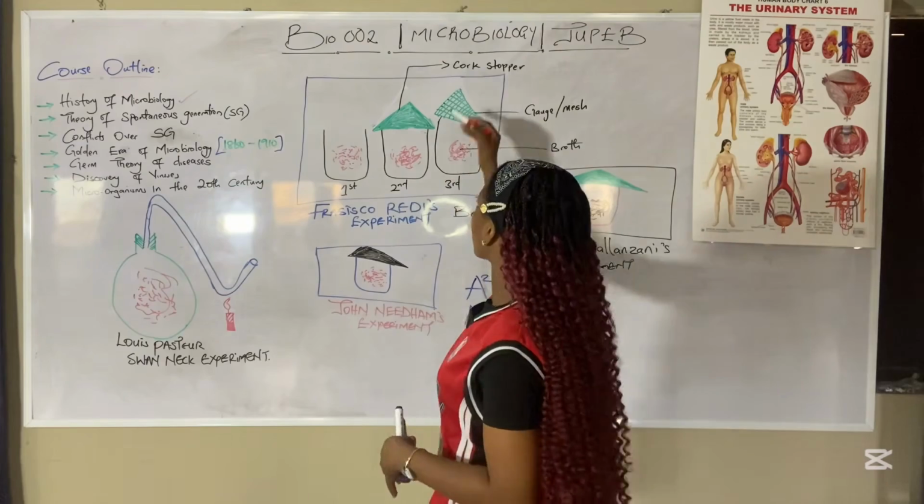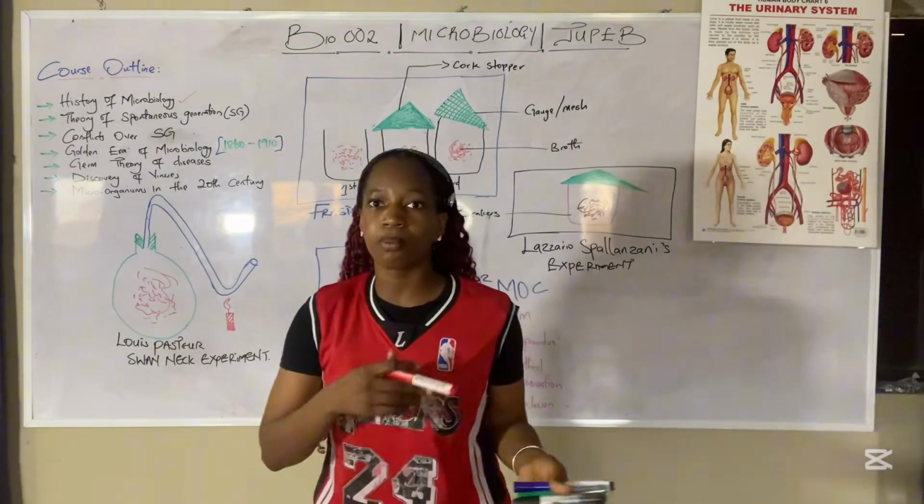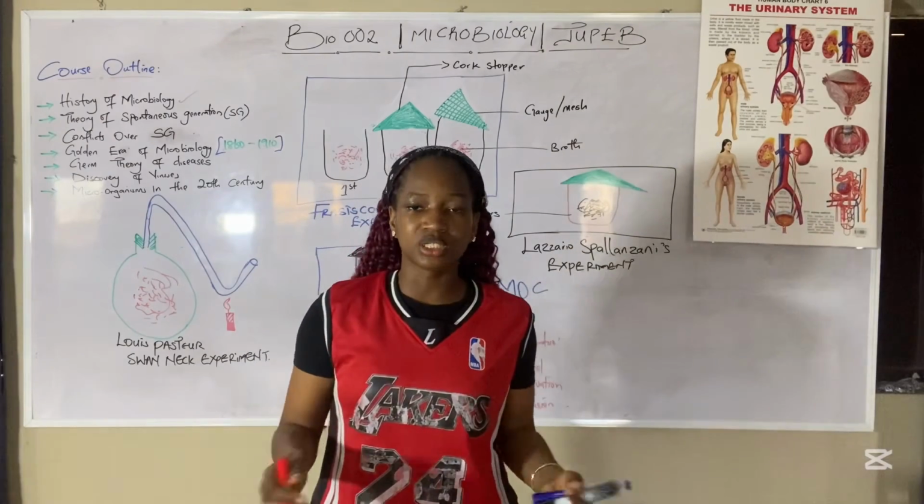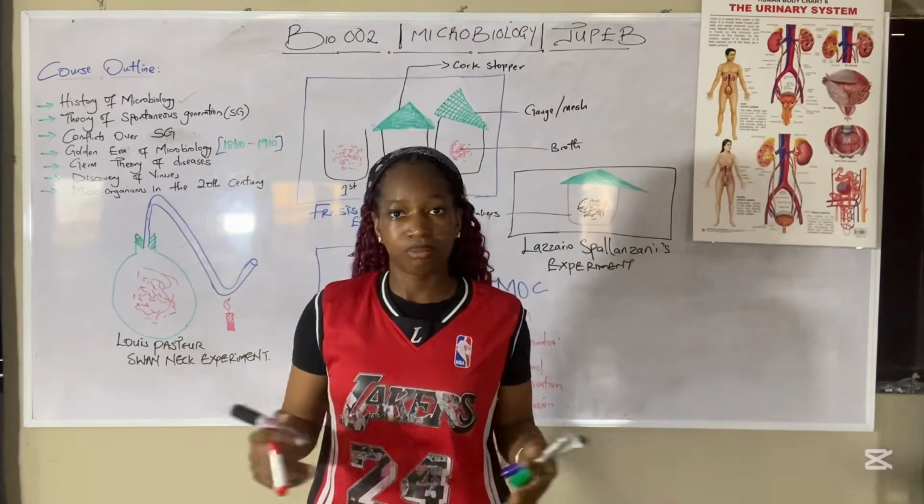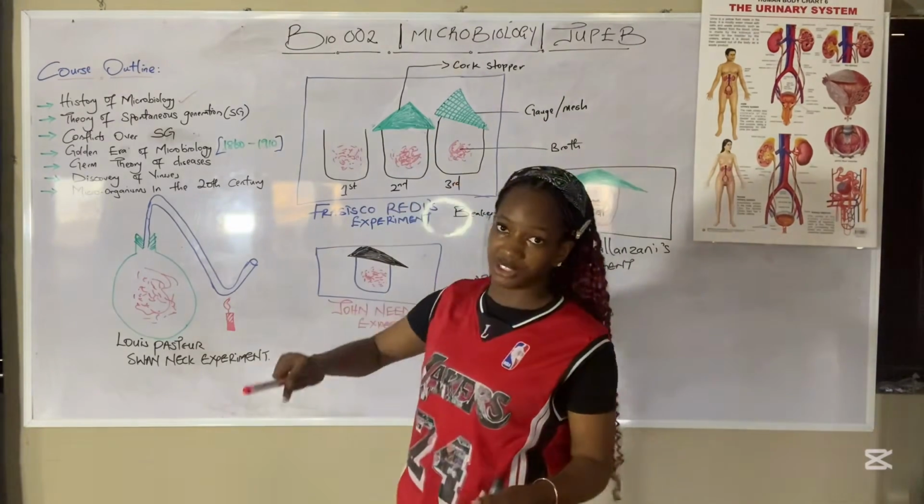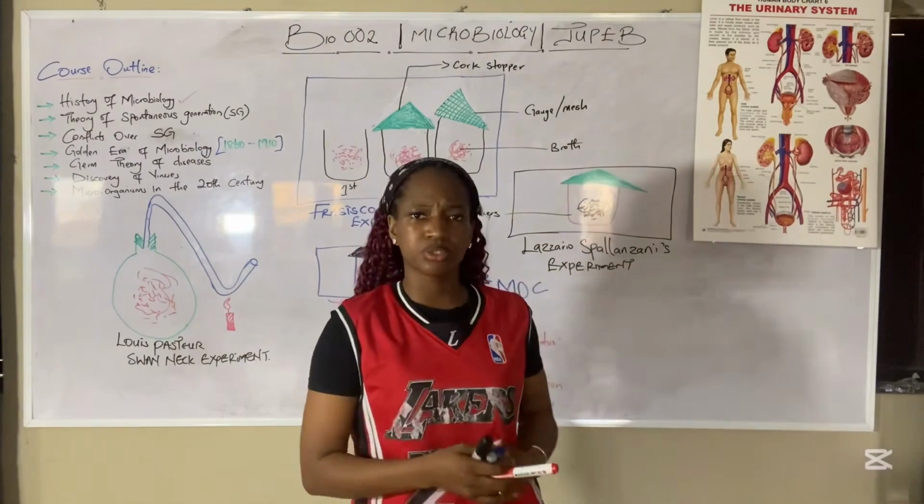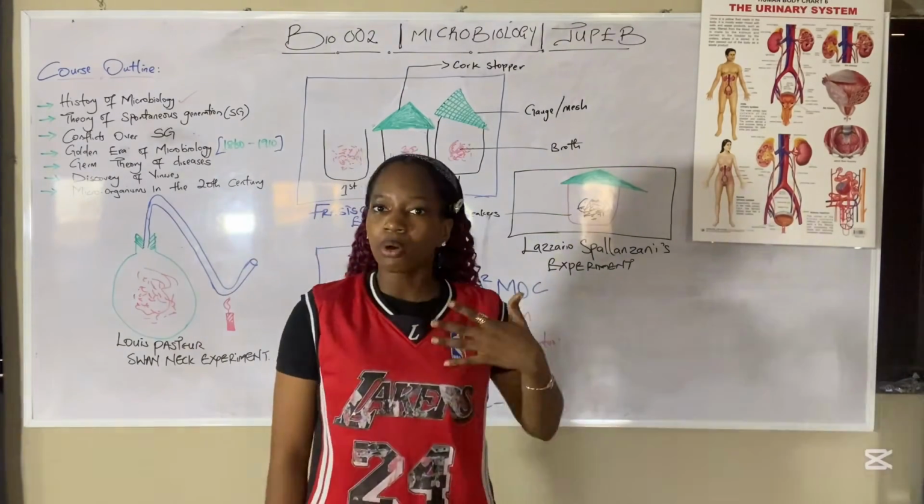He made use of a cork stopper. He made use of a broth. You know what broth is? Broths are like soups. Then he made use of a gauze or a mesh. So now what did he do? What was his method? I've said his aim, I've said his apparatus. What was his method?